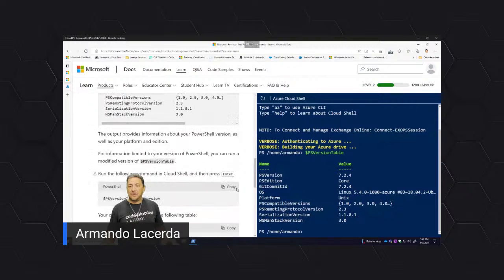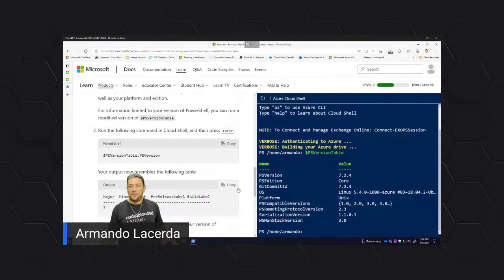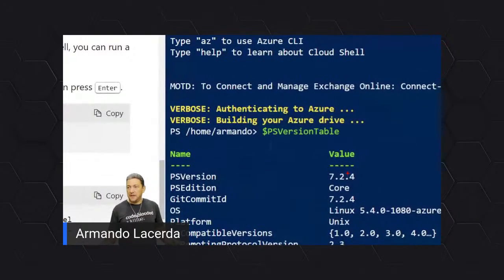And if I keep browsing over here, I see more things to do. Like you see in this output here, let me zoom in. In this output, I have requested the PS version table, which again is that thing called an object. What is that object? We'll see in a second. And it did report to me that there is something with a name called PS version, and the value is 7.2.4.